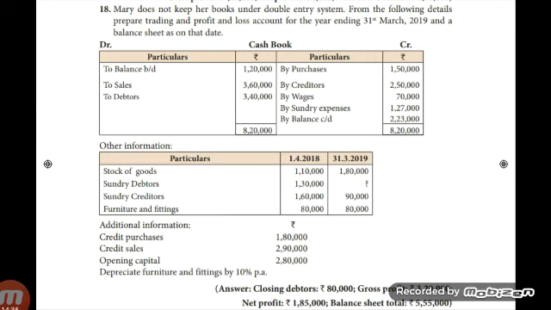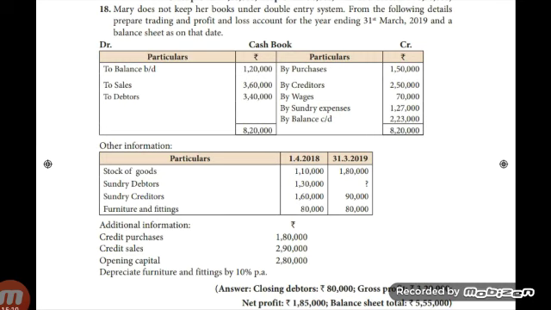Then come to the debit side. Credit sales is given. So enter the credit sales. To credit sales 2,90,000. Now we entered all items on the debtors account. Balance the debtors account. You will get closing debtors 80,000. Okay. Then the creditors opening and closing balance given. Cash purchases and credit purchases also given. So no need to prepare total creditors account. So the next step is the preparation of trading and profit and loss account, and draw the account and write the title.